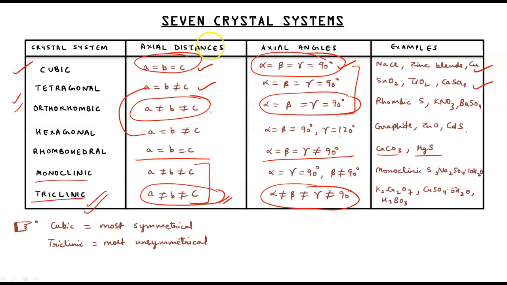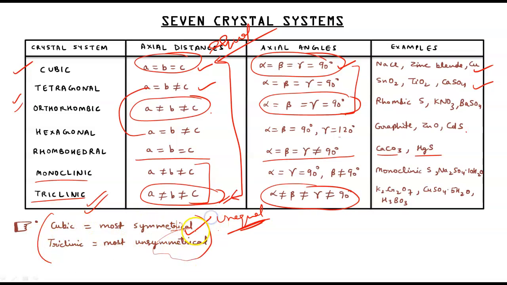This is the reversal of the first and last. Here everything is equal and here everything is unequal. So we have the most symmetrical and the most unsymmetrical. This is cubic and this is triclinic. Cubic is the most symmetrical and triclinic is the most unsymmetrical. So these are the 7 crystal systems.